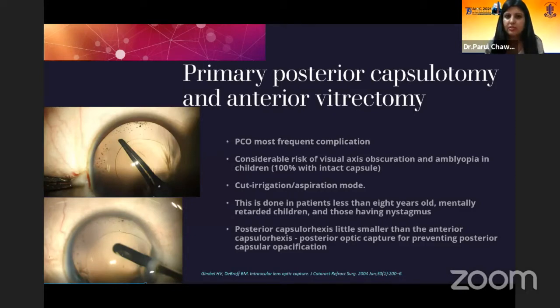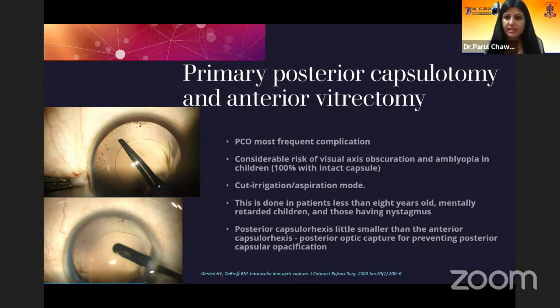Primary posterior capsulotomy and anterior vitrectomy are very important. PCO is the most frequent complication, and there is considerable risk of visual axis obscuration and amblyopia in children. In fact, it is 100% with an intact capsule. So we should cut the posterior capsule in a cut irrigation aspiration mode and cut the vitreous along with it.